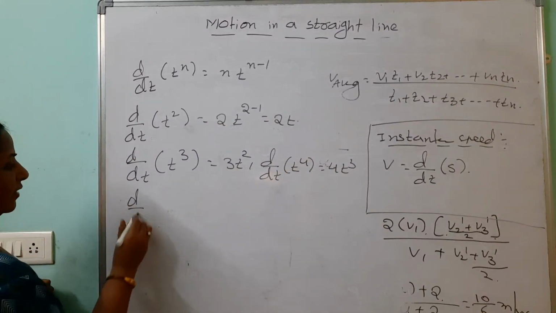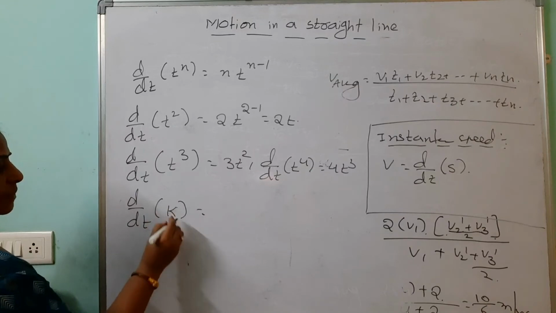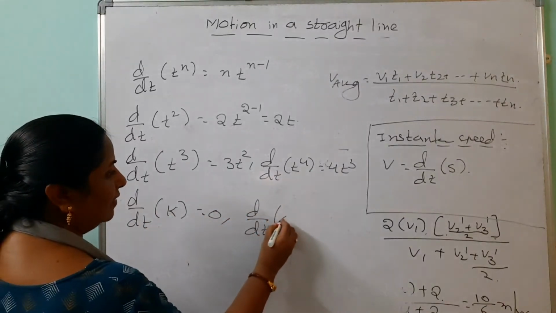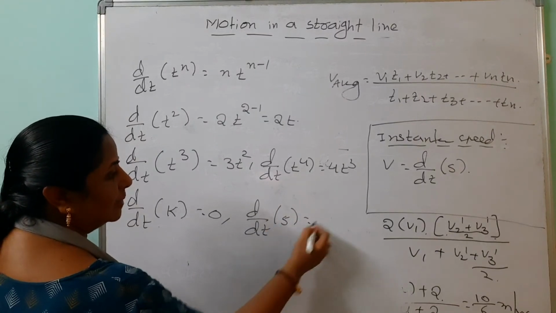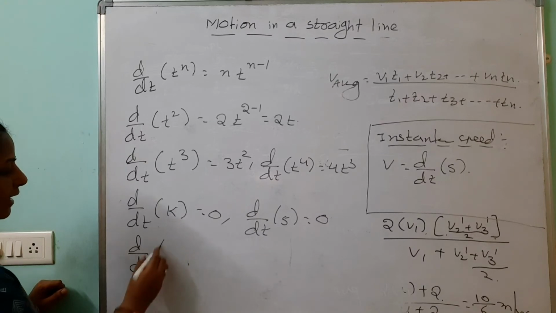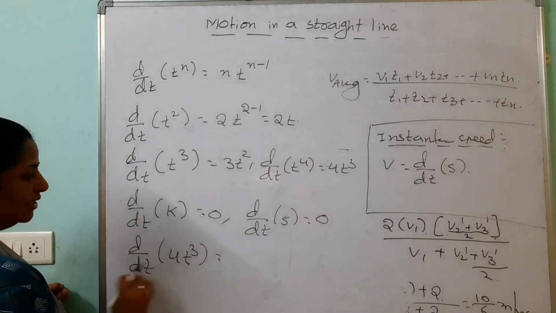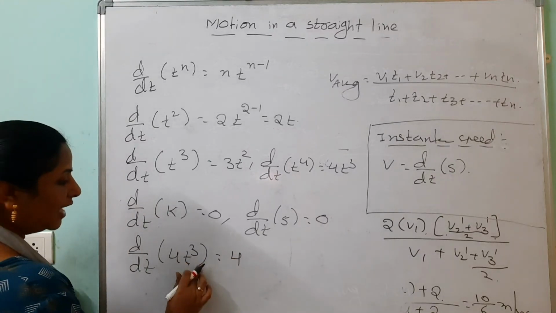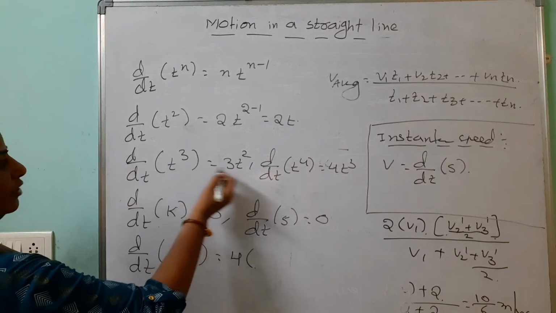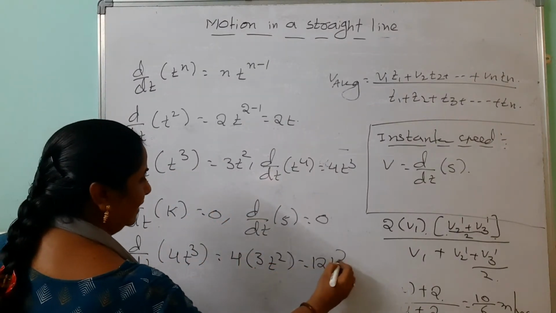d by dt of, if any constant is there, constant never change with respect to time, you are taking 0. d by dt of 5 is there. 5 never change with respect to time, so it is 0. Suppose we are using now d by dt of 4t cube. Don't think it is 0 here. Constant we are writing. This is 4 times of differentiation of t cube, means 4 into, already you know that t cube is how much? 3t square. We are getting the 12t square like that.